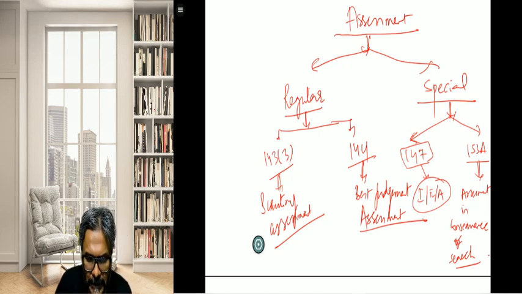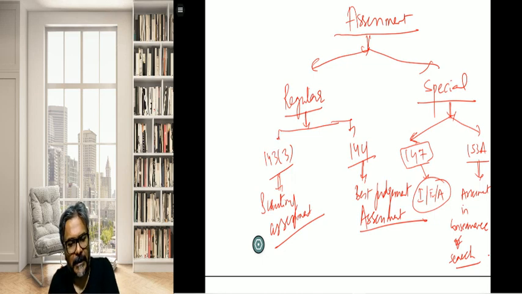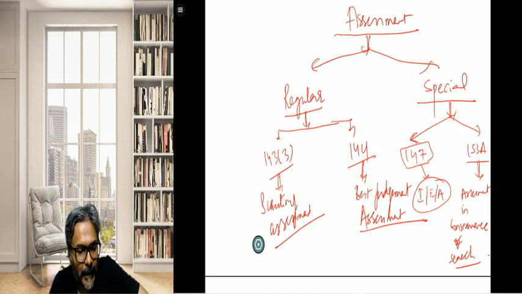In this particular context, students, you have to be very careful about this particular aspect, and that is about the case of 143 and the case of 144, which has been given. How is it that we will be looking at now, students, in this regard? As it goes, regular assessment two parts, special assessment again two parts.